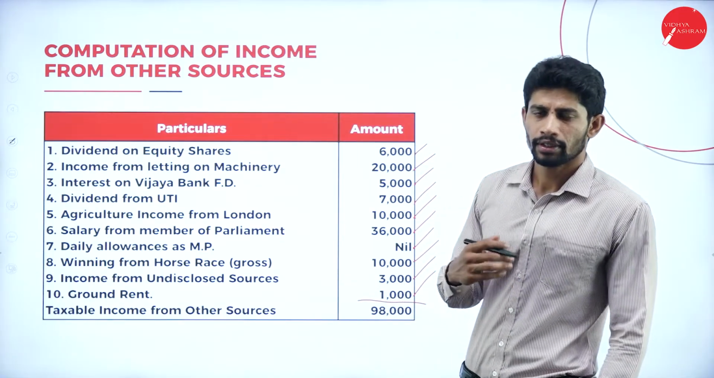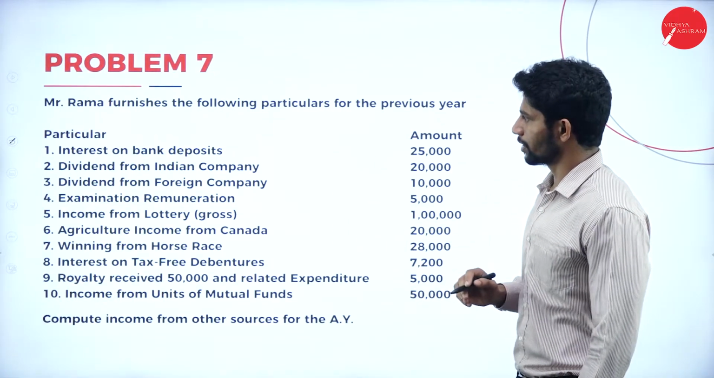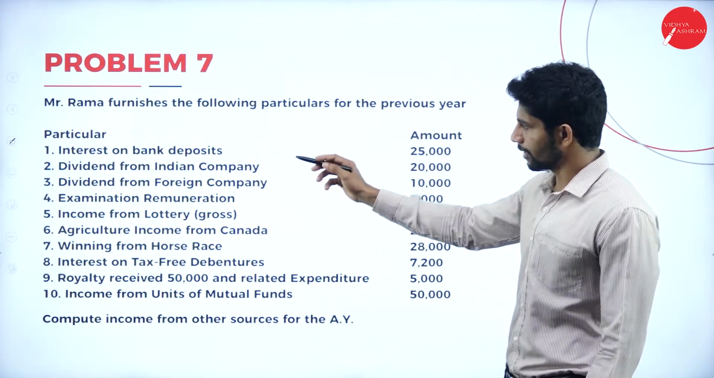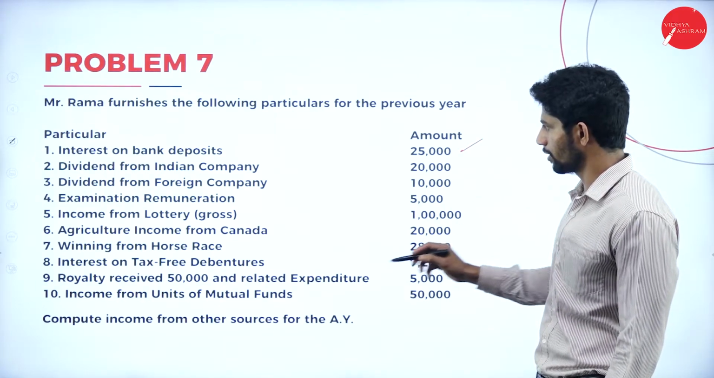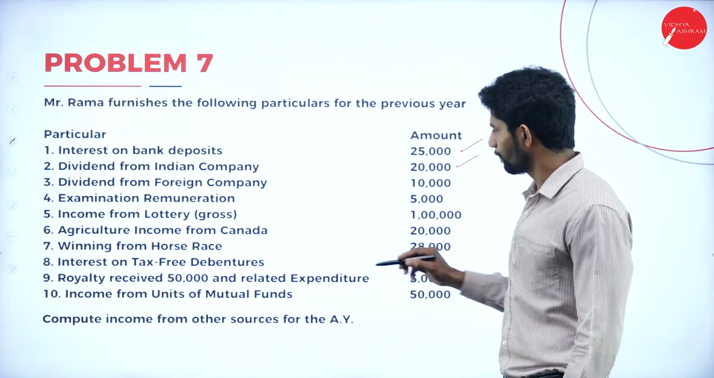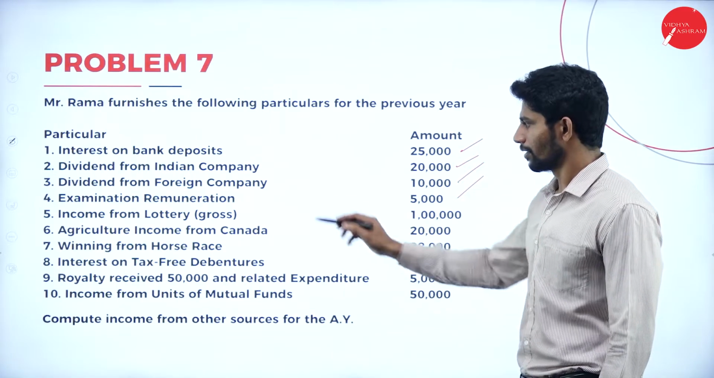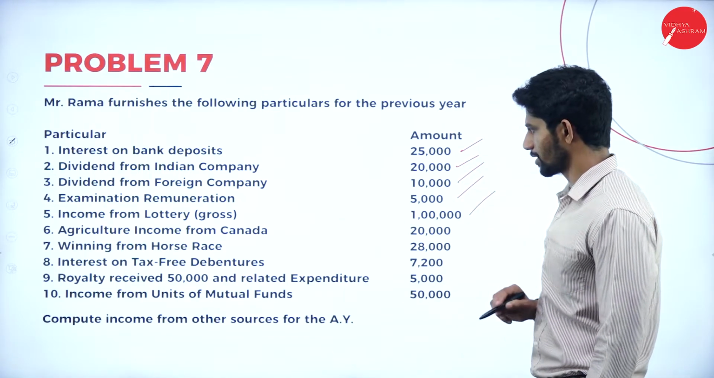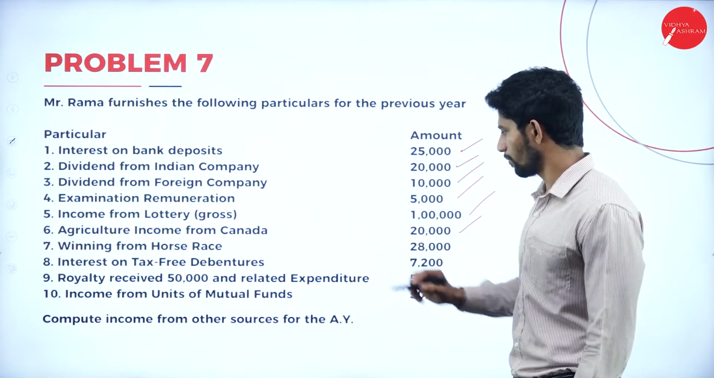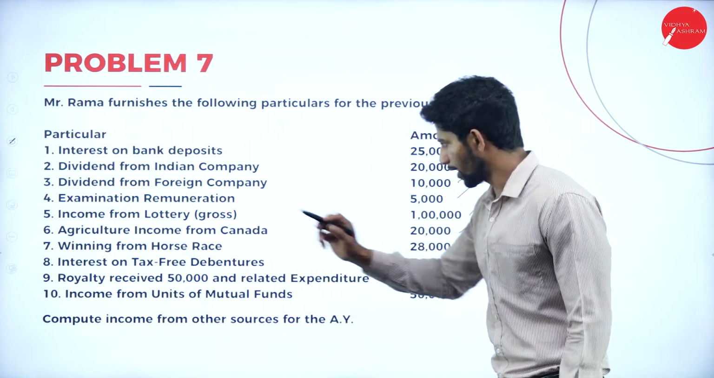So moving on to the next problem, problem number 7. Mr. Rama furnishes the following particulars for the previous year. Point number 1, interest on bank deposit, taxable. Dividend from Indian company, yes, it is also taxable. Dividend from foreign company, yes, taxable. Examination remuneration, taxable. Income from lottery, yes, taxable. Agriculture income from Canada, yes, taxable. Next, winning from horse race, taxable. Interest on tax-free debentures.